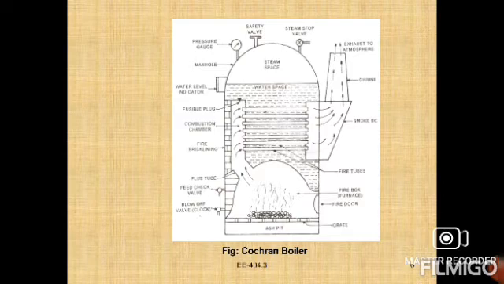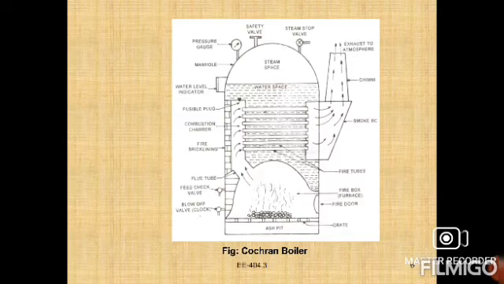This is a main design factor. The combustion chamber is lined with fire bricks to prevent overheating of the inner plates.